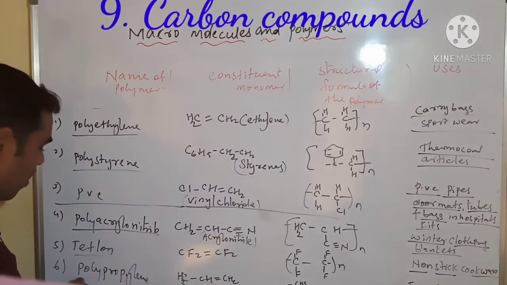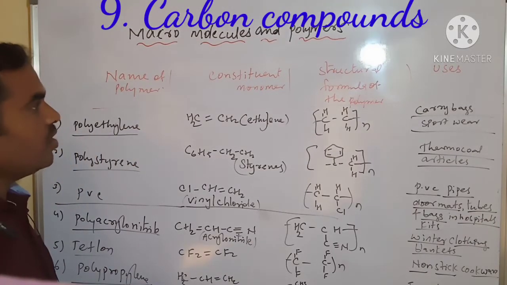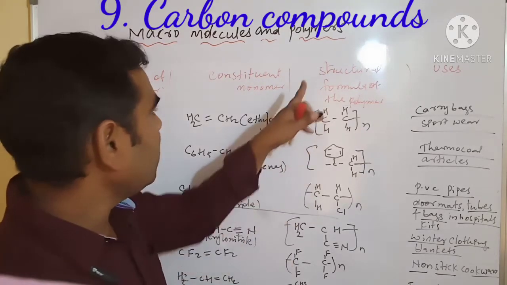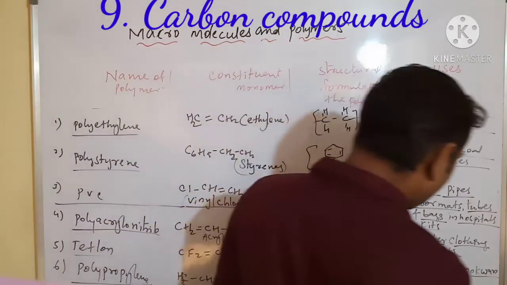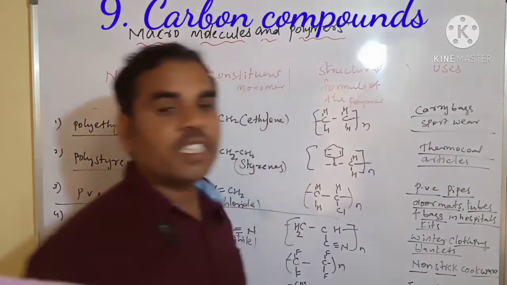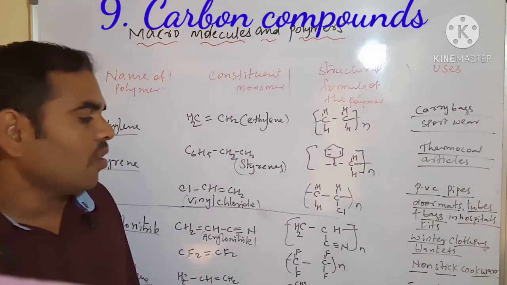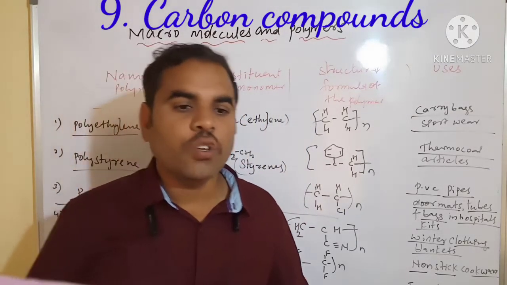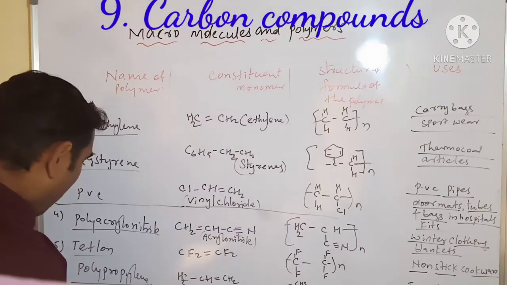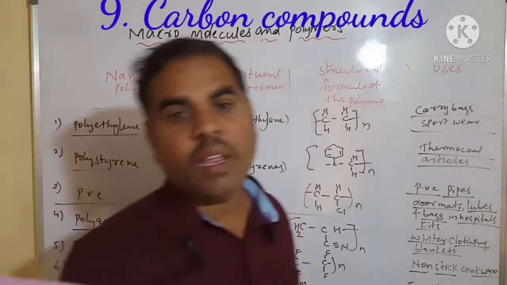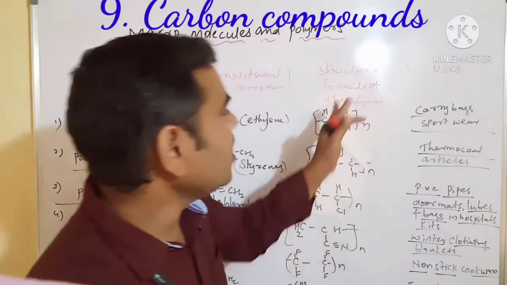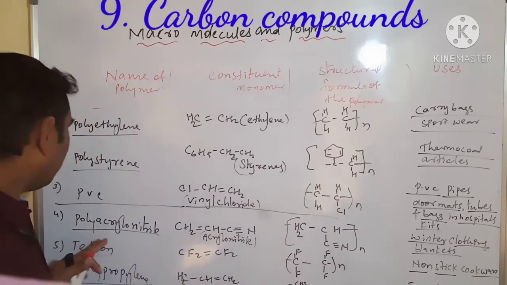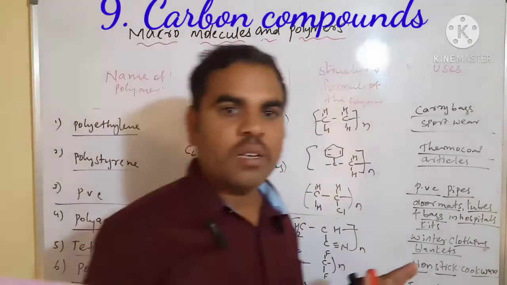Next, we have to see polypropylene. The structure is CH3 CH double bond CH2. This is its structure, and it is used for injections, syringes, and furniture. Okay, all of these you learned in 8th standard only, so you should refer to the 8th standard book also.